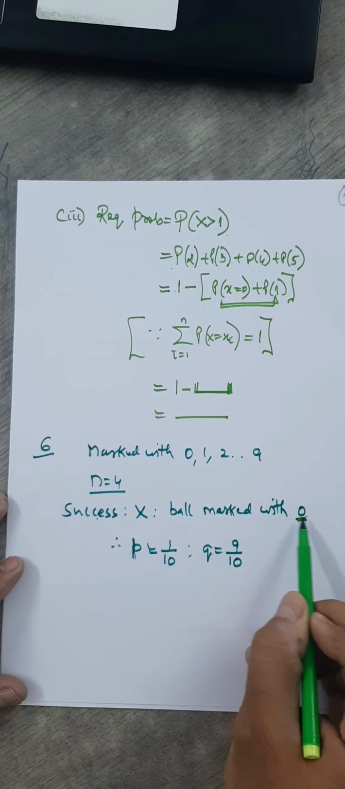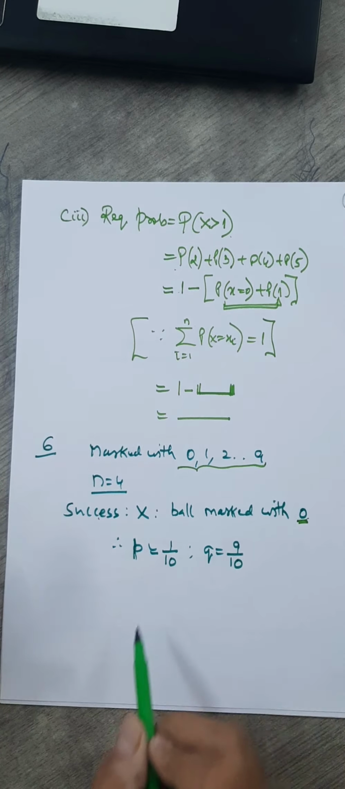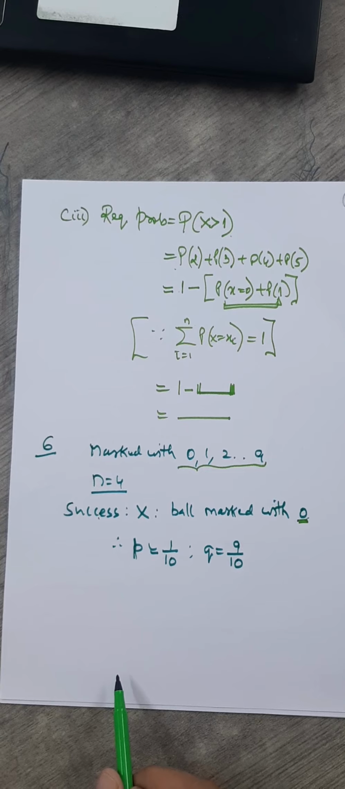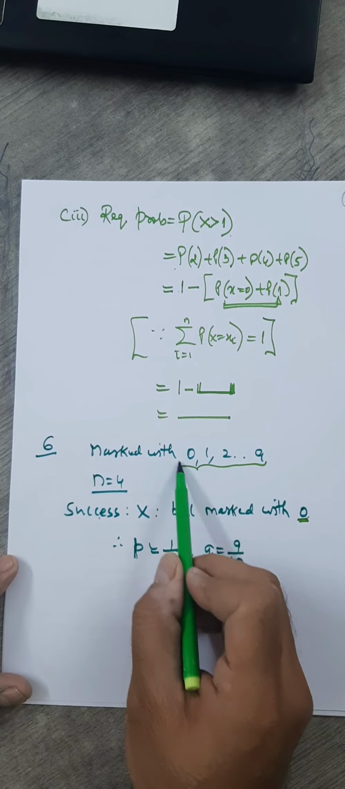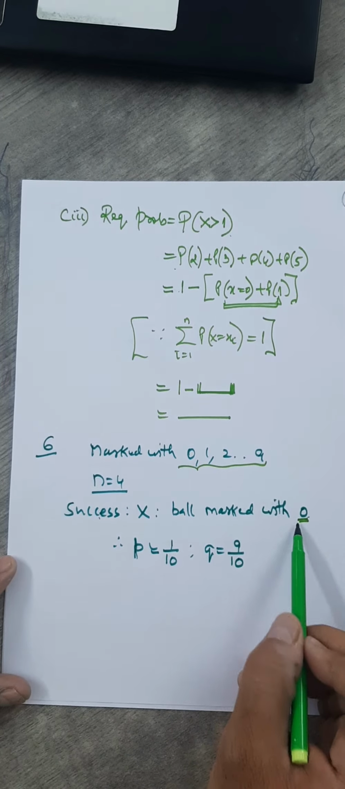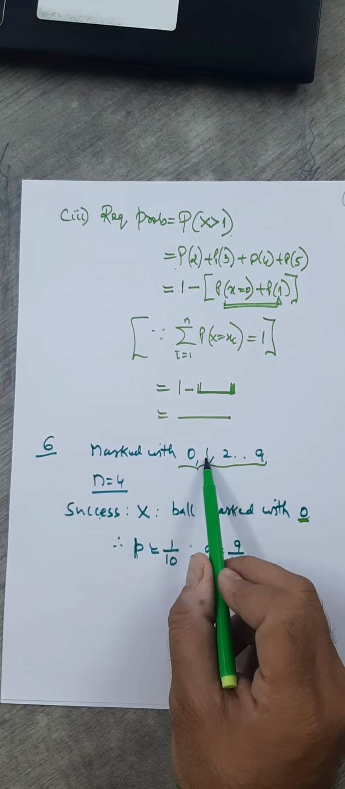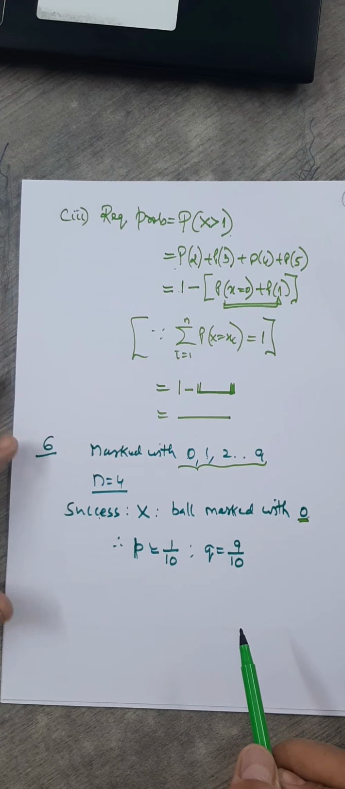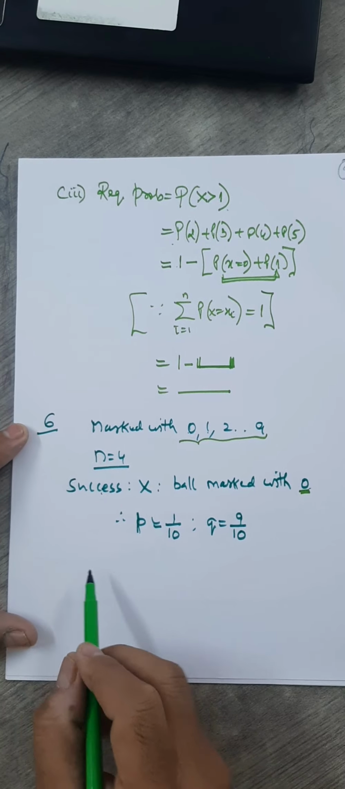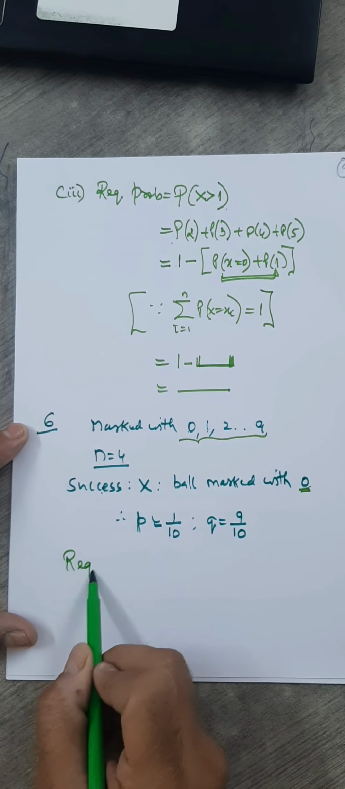0 is just one outcome, and total how many outcomes? 10 outcomes in a single trial. That's important. What's the probability of getting 0 from 0 to 9? 1 by 10. For any, what's the probability of getting 1? 1 by 10. That's obvious. Okay. Now, what is the required probability here?